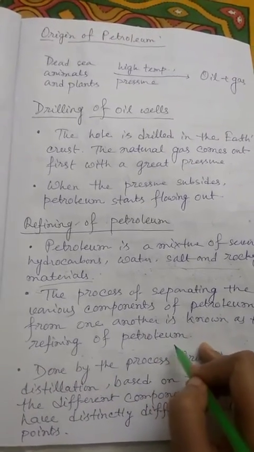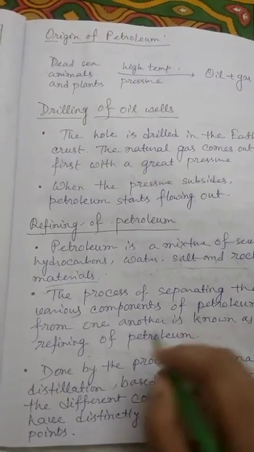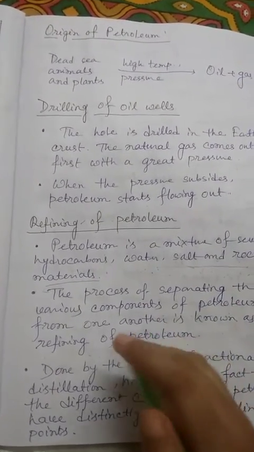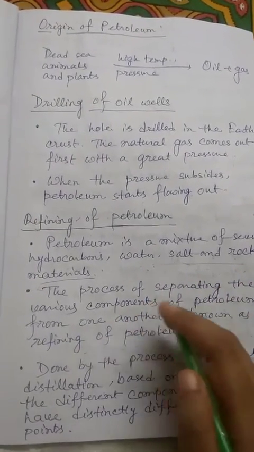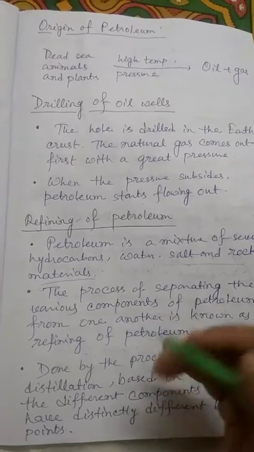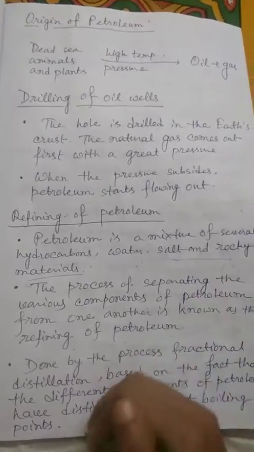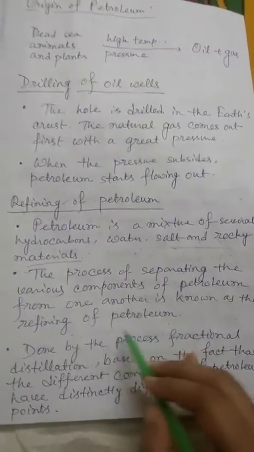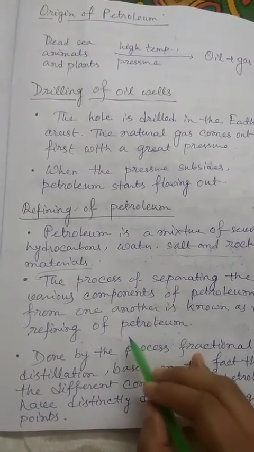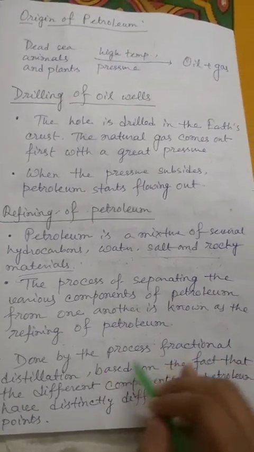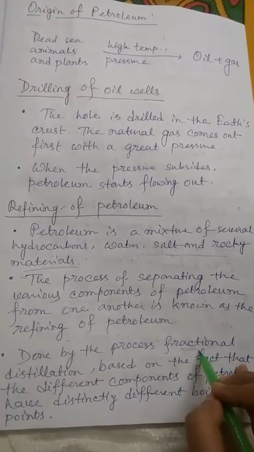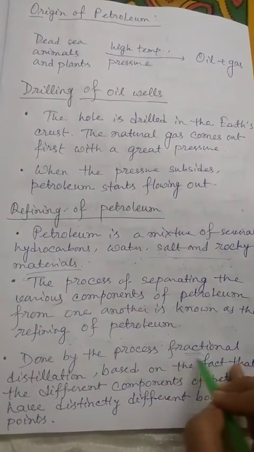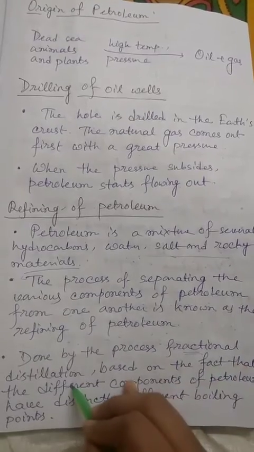This refining is done in refineries that are present on the seaside, because it is easy to carry the petroleum from the sea to the seaside, and immediately after getting the petroleum we can start the refining process. That's why the refinery is present on the seaside. Now, how is the refining process done? It is done by the process of fractional distillation. Why is it called fractional distillation? Because the fraction of the temperature is maintained in this type of distillation.